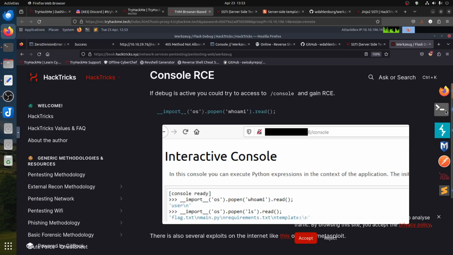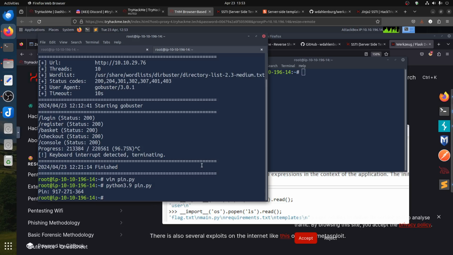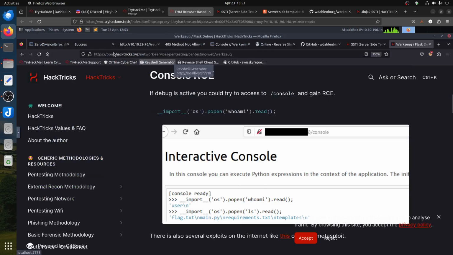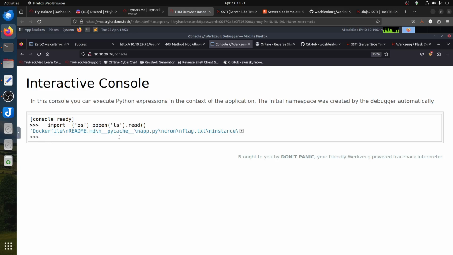Let me type it quickly here. Import os, os.popen close ls read. Okay, so let's try this command. So now, where is the console? Oh, so now we got ls. That's our friend flag.txt and app.py.